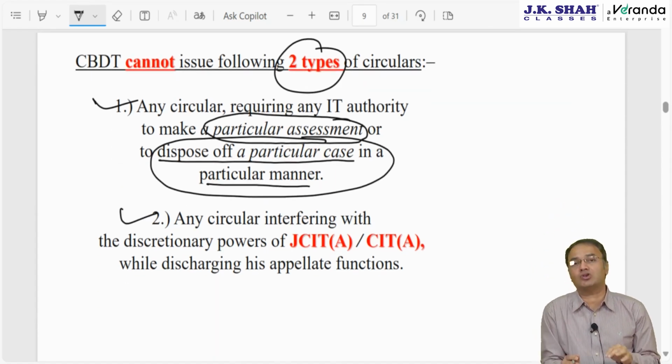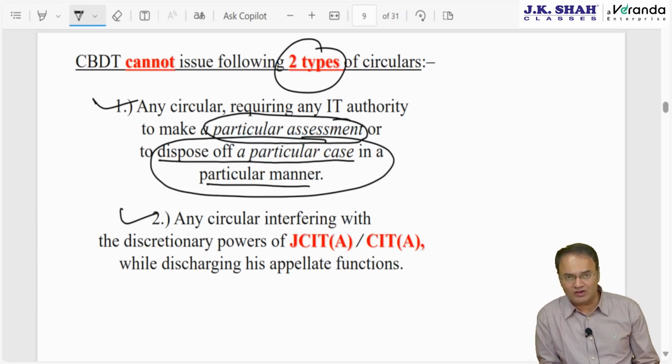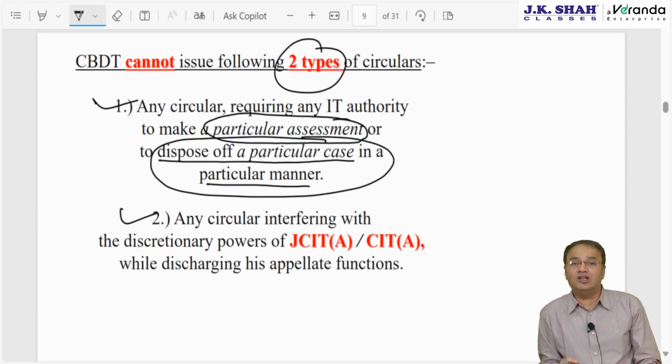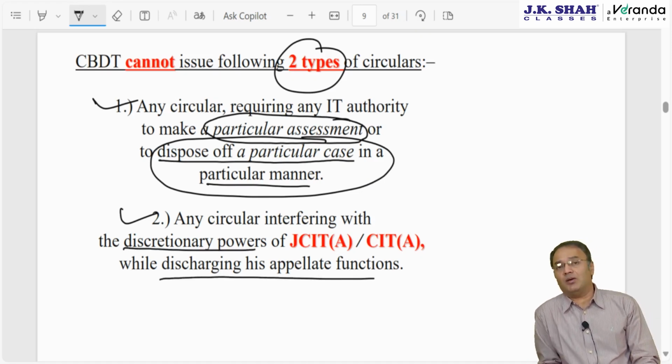And secondly, CBDT cannot issue a circular to CIT appeal or Joint Commissioner of Income Tax appeal while exercising their discretionary powers, while discharging appellate functions.